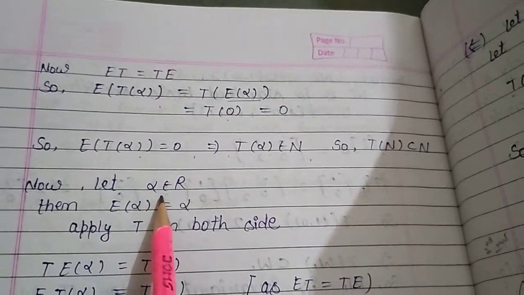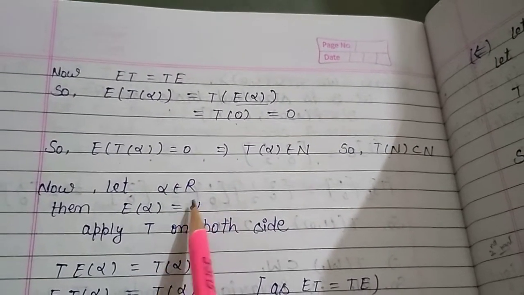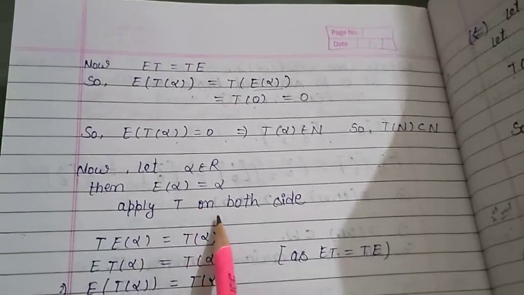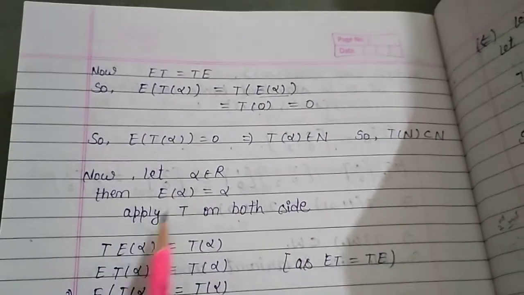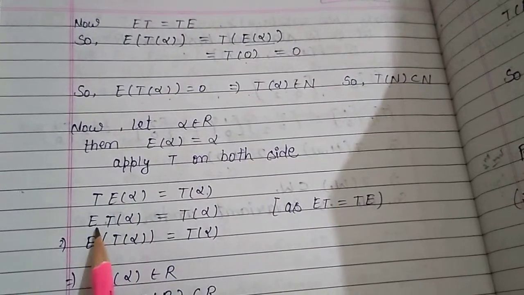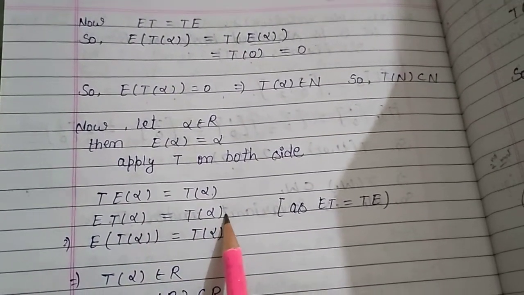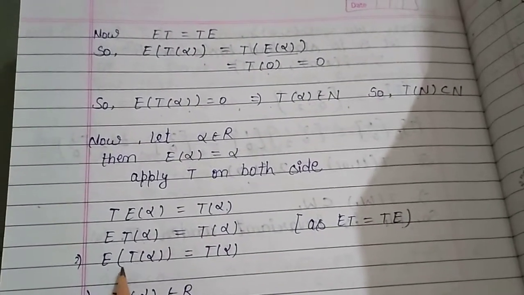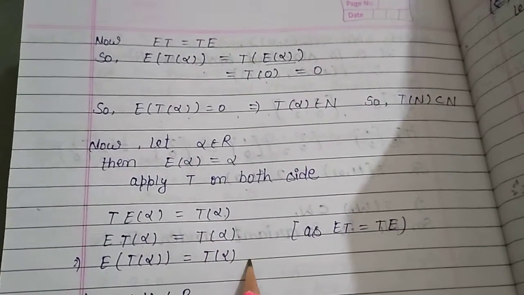Now, let alpha belongs to R. Then E of alpha equal alpha. Then apply T on both sides. Then TE alpha equal T of alpha, and ET alpha equal T alpha, as ET equal TE. Then E of T alpha equal T alpha.